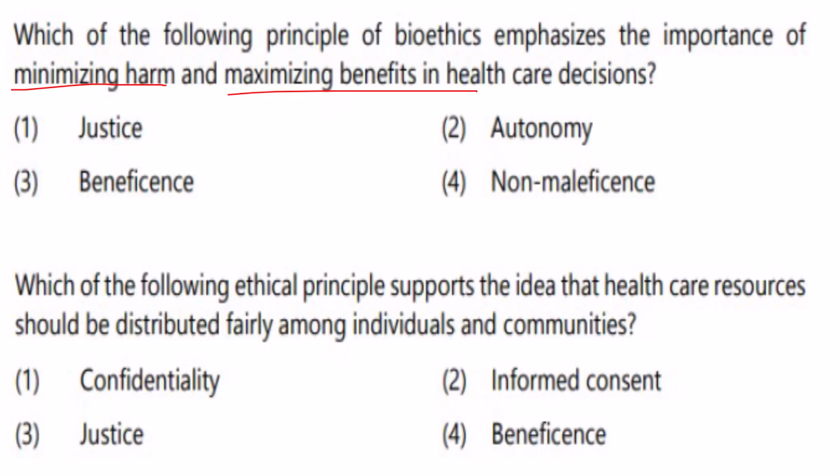Now what is autonomy? Autonomy refers to the patient's right to make decisions regarding their own healthcare. Sometimes the patient may take unwise decisions. Even if the patient makes an unwise decision, the healthcare personnel cannot prevent the patient from taking this decision.